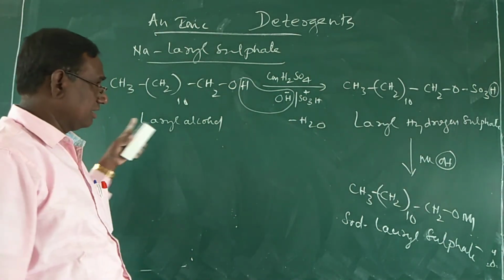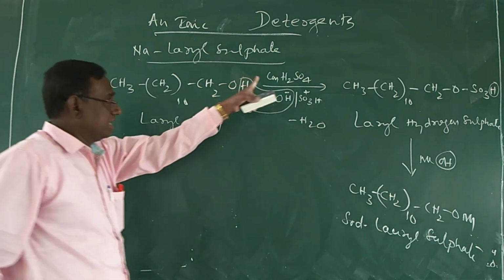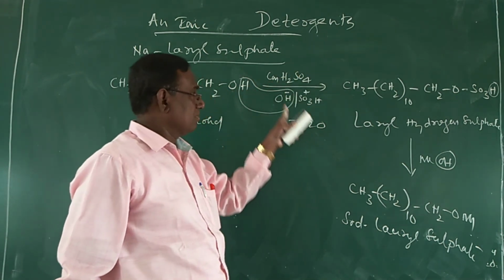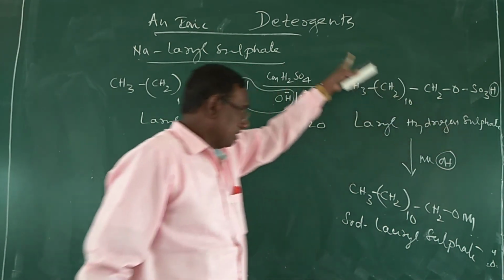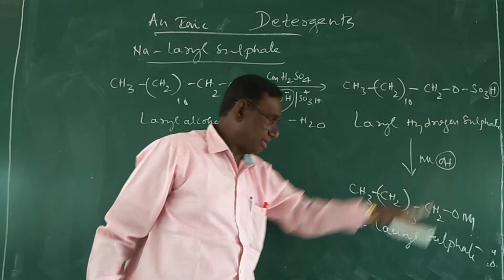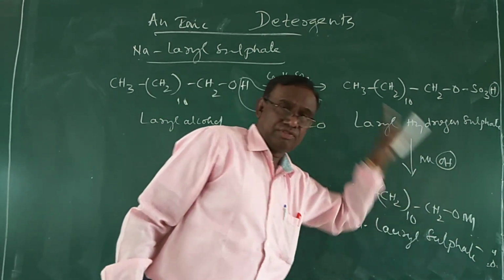This is the one anionic detergent. Lauryl alcohol is treated with concentrated sulfuric acid, and you will get lauryl hydrogen sulfate. Then it is neutralized with alkali like NaOH, and you will get sodium lauryl sulfate. Okay.